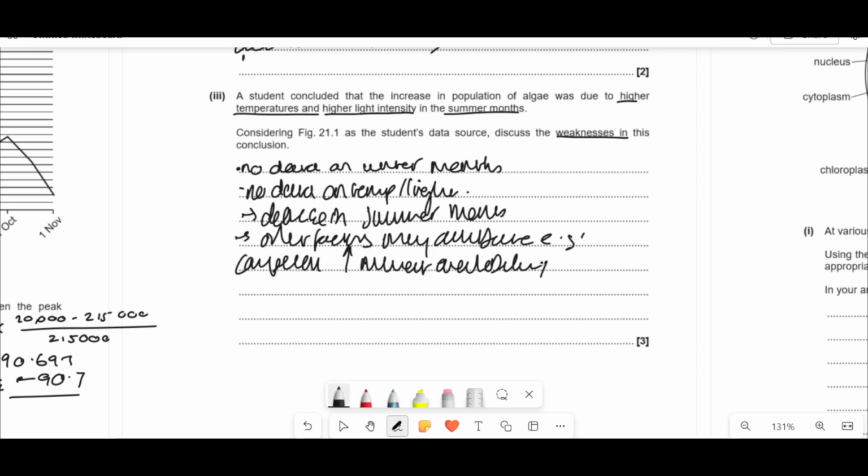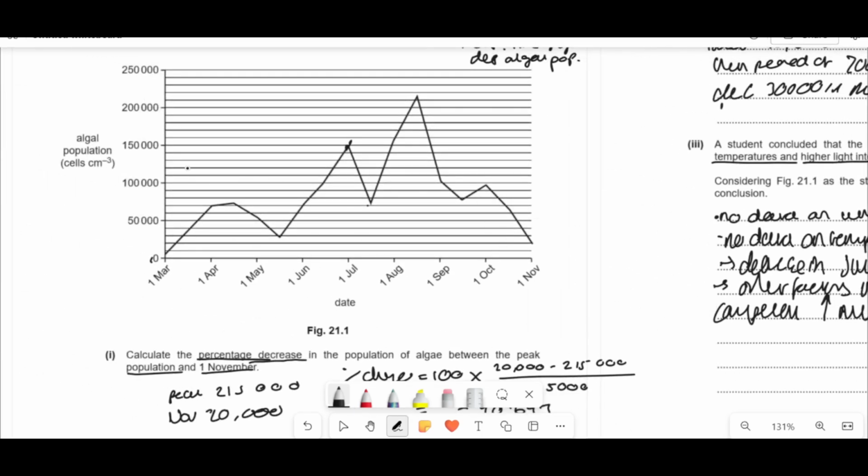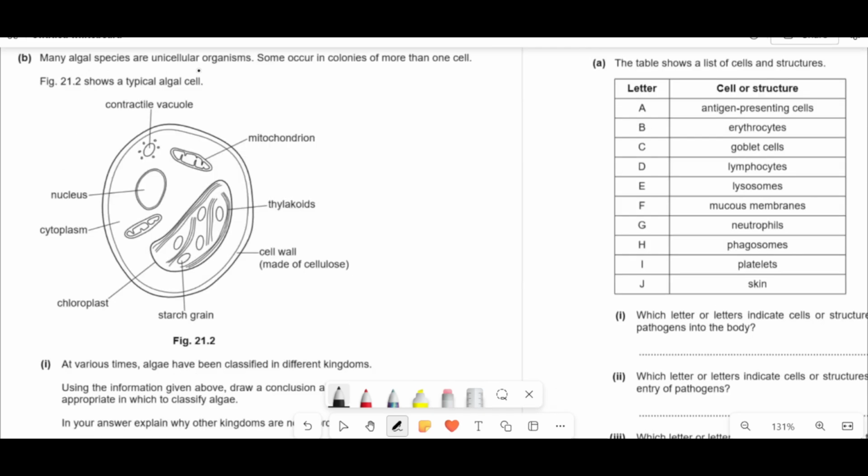As well as that, you could say that correlation does not mean that there's a cause. Correlation does not imply that there's definitely a pattern between this going up and this going up, just because these summer months are correlated with temperature and light, and these are correlated with the months. You can't say that either. If you're going to say other factors, you've got to say what the factor is. I just don't think it's appropriate to just say other factors, because a lot of mark schemes just don't like that.